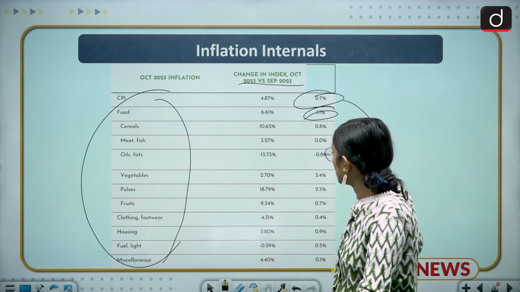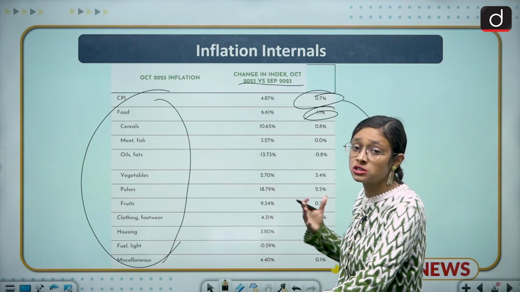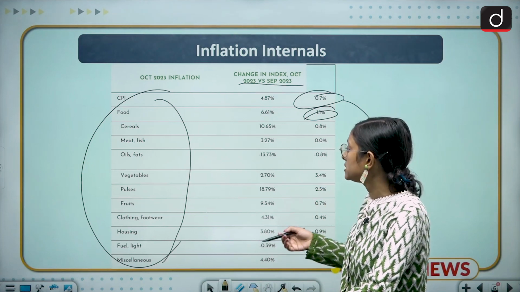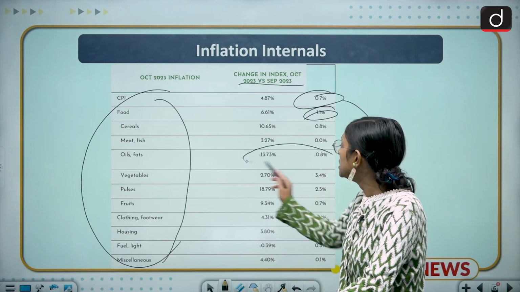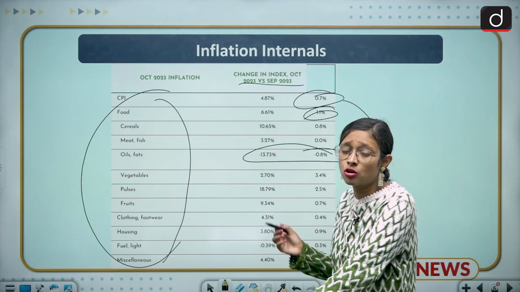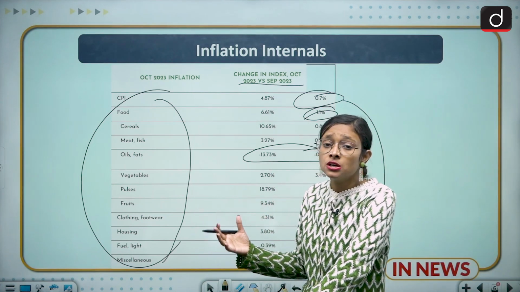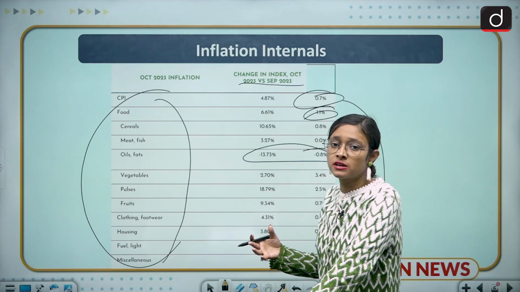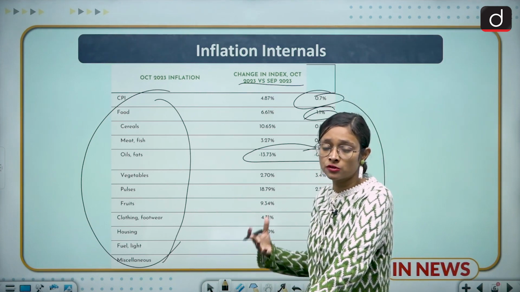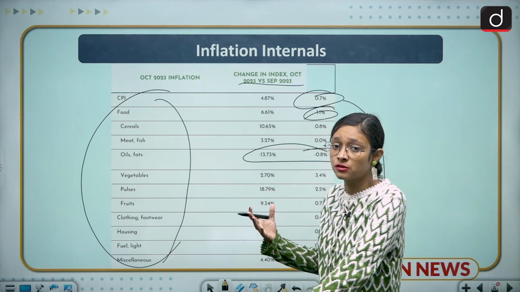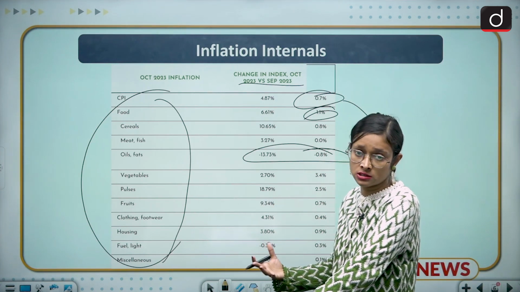We have taken such data and it is showing a very positive sign, except for a few things like oil and fats. Because of the Russia-Ukraine war, we can see there is a lot of crisis going on in our country. Because of that, in a few cases we can see negative signs, but in most cases there is a positive trend in inflation, and inflation is lowering in this country.